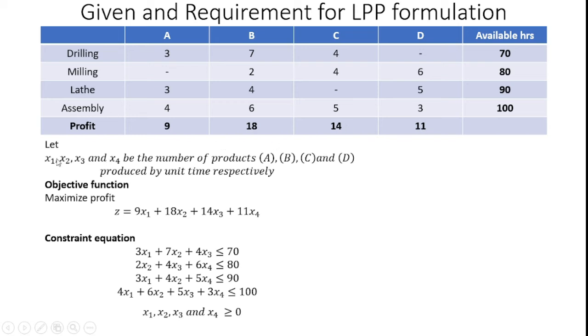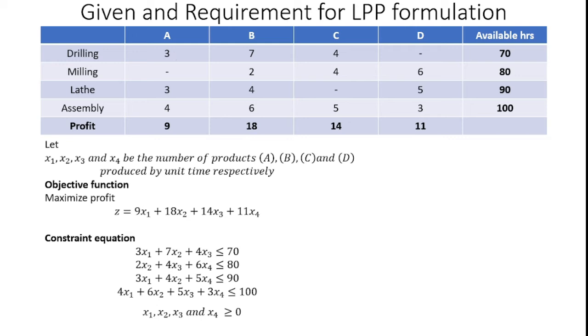But the decision variables I assign as x1, x2, x3 and x4: x1 for A, x2 for B, x3 for C and x4 for D. From this I can get the maximized profit from the addition of those profit values, so 9 plus 18 plus 14 plus 11. But the number of products produced by the process can differ. So for the number of products of A, which can be represented with x1, I multiply that individual profit 9 rupees into x1, because I can produce n number of A products per unit time.